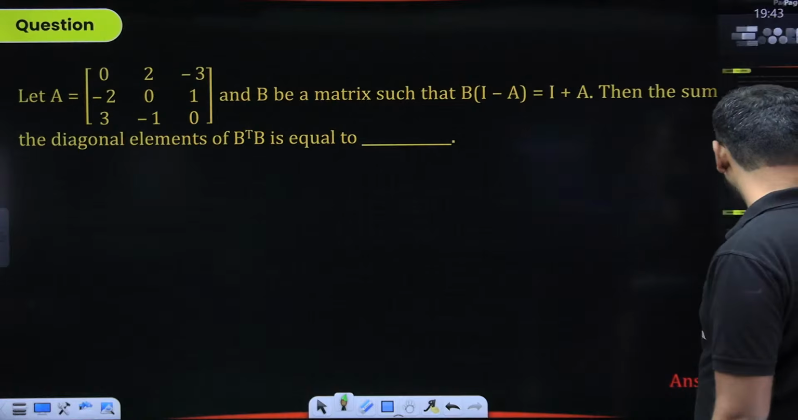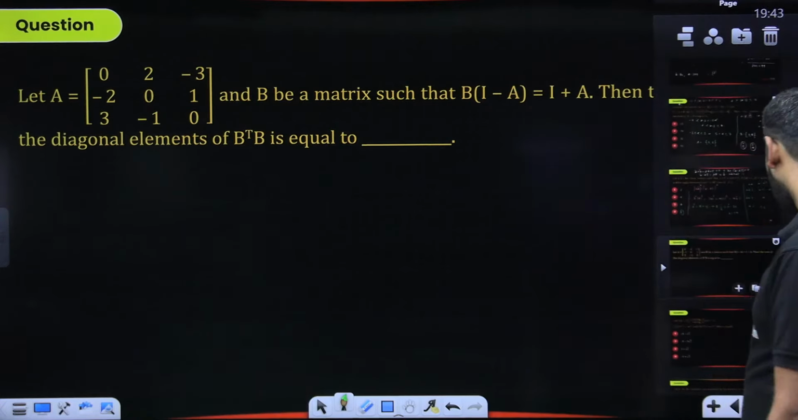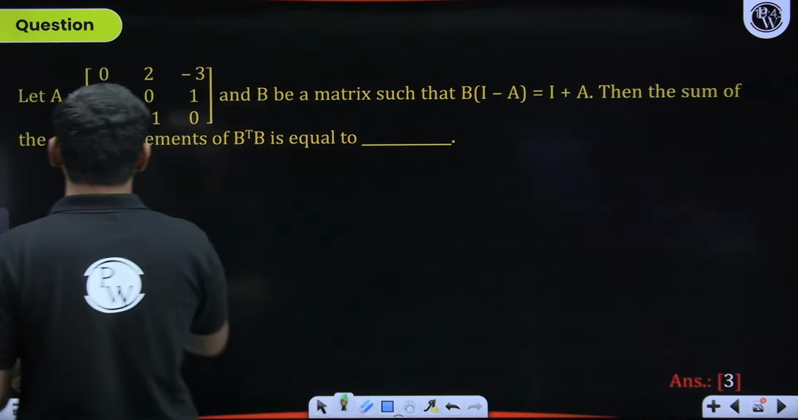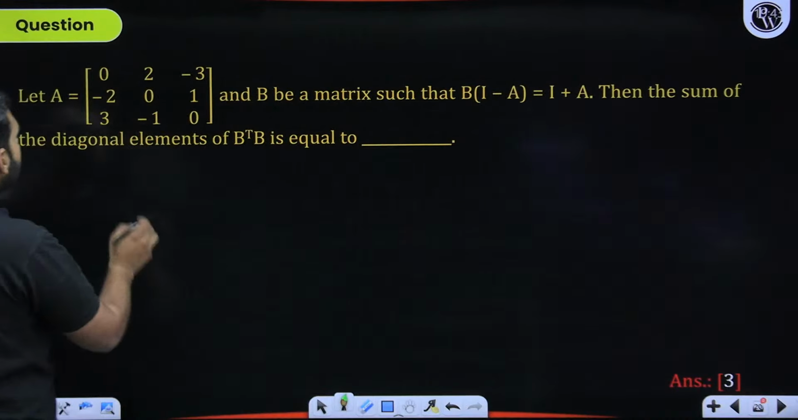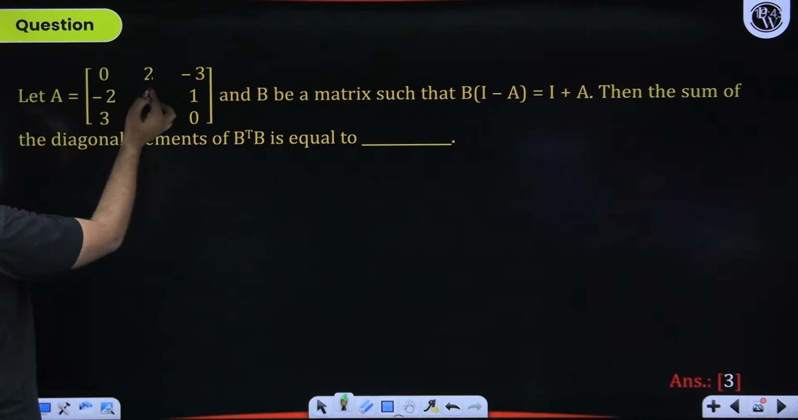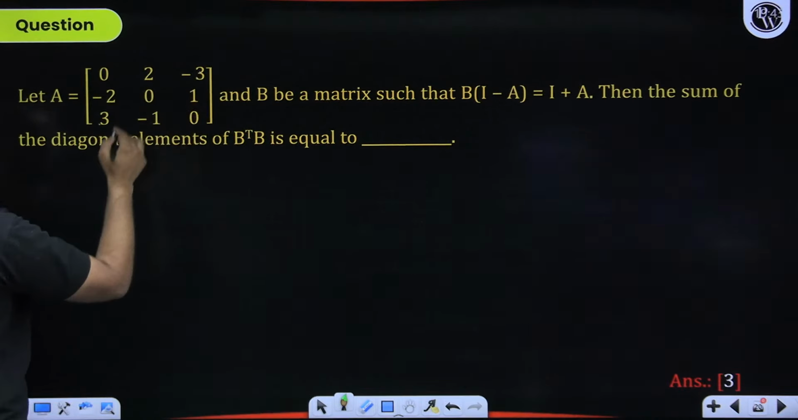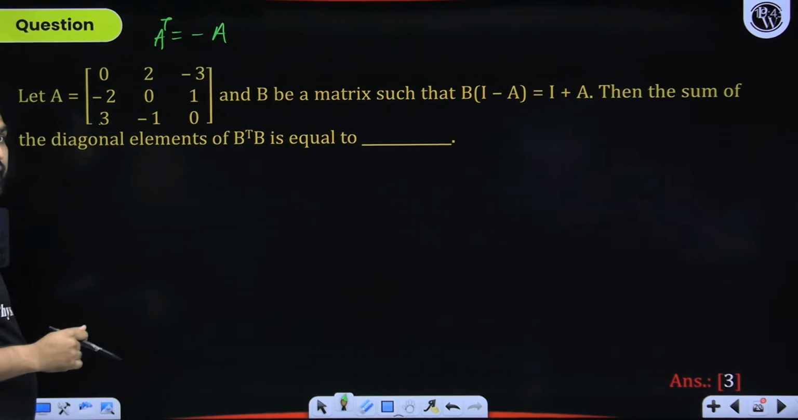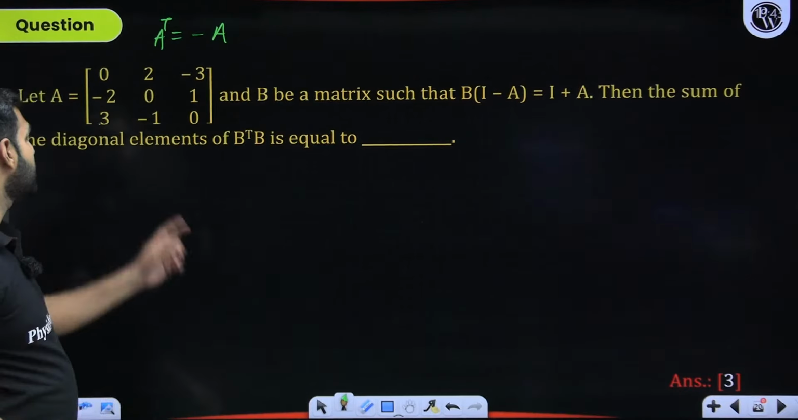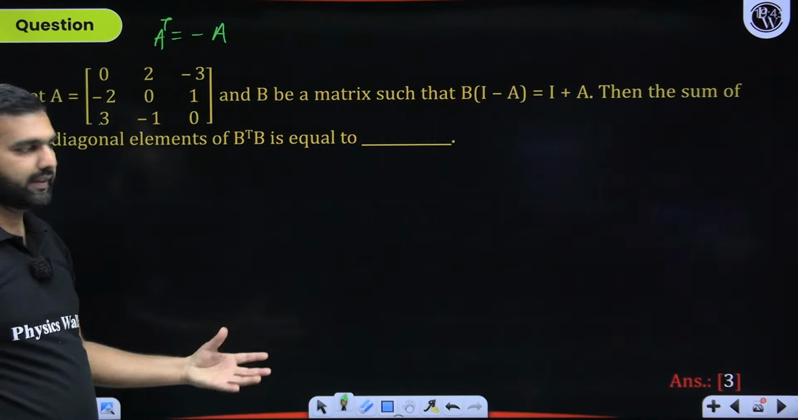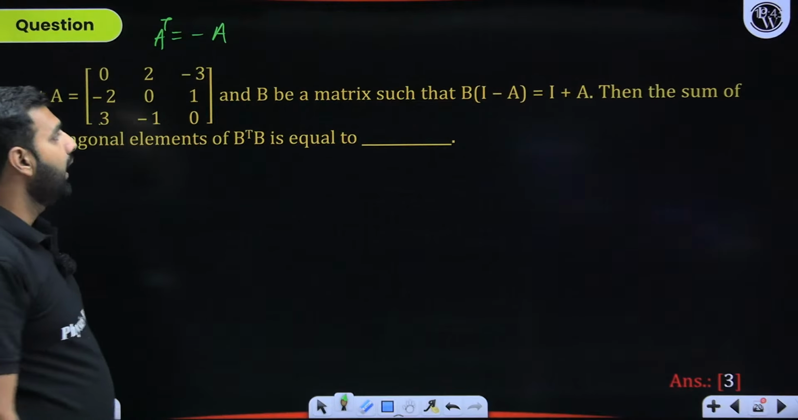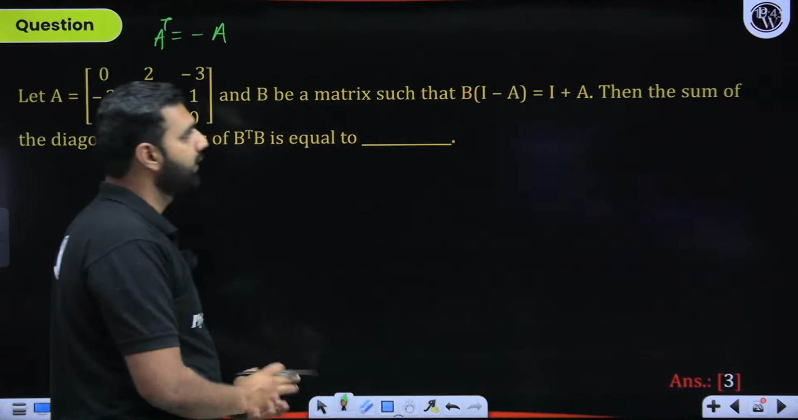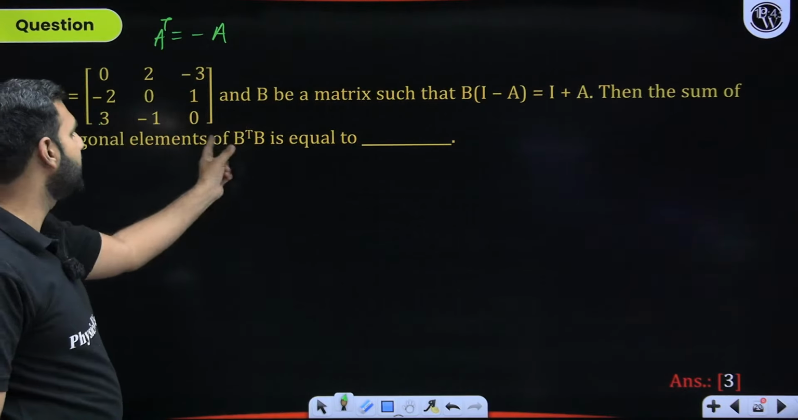Let's solve the next question for the day. How do we do this particular one? Can you see this right there on the screen? It says A is a matrix given to us. 0, 0, 0, 2 minus 2, 3 minus 3, 1 minus 1. So I can clearly say that it is a skew-symmetric matrix. It is indeed a skew-symmetric matrix because transpose of A will be negative of A. Can you all not see it right there? And B is a matrix which is B, I minus A, I plus A. Okay. Then the sum of the diagonal elements of B transpose B.